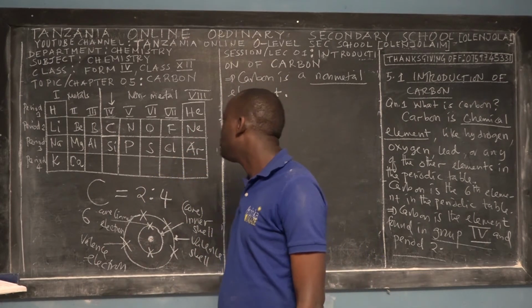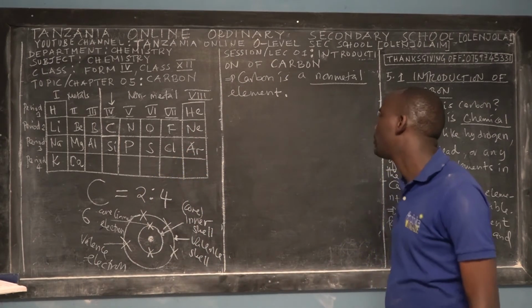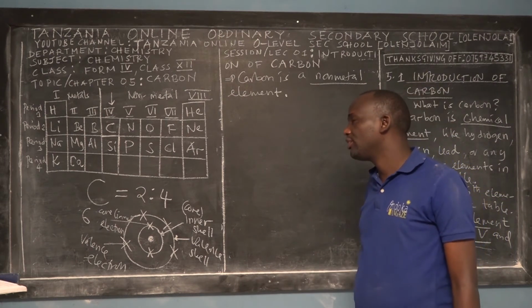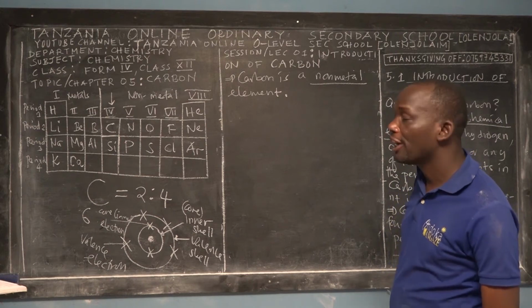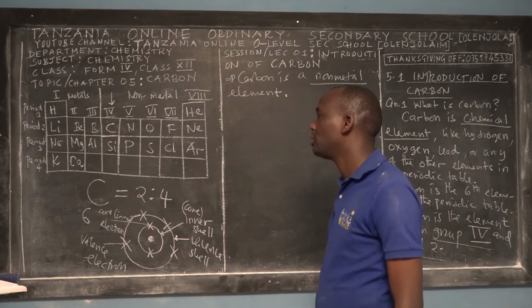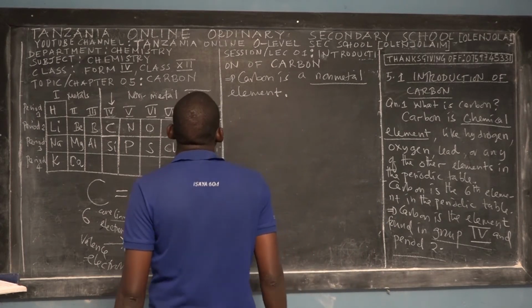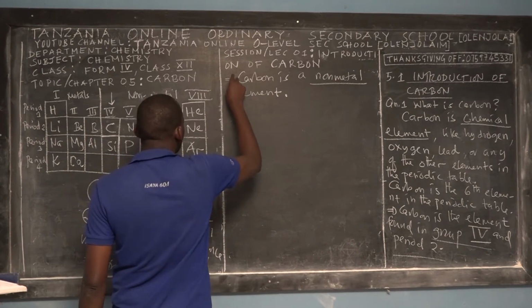So what does it mean? It means it has all the properties of non-metals. What are the properties of non-metals? One of the properties, they form bonds by sharing electrons, which we call in chemistry a covalent bond, right? By sharing electrons.